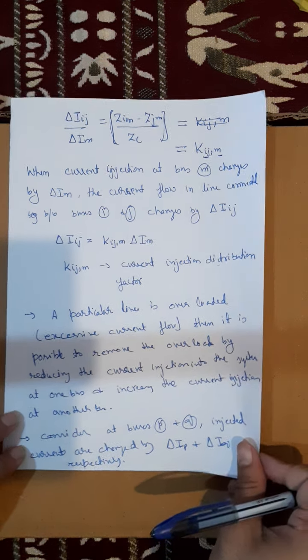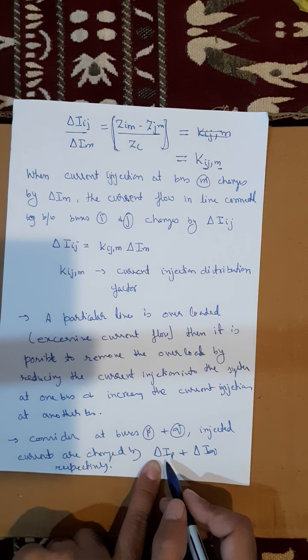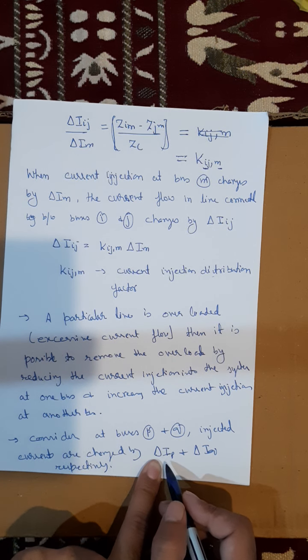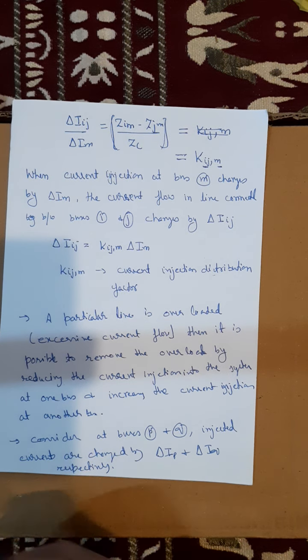Now, by superimposing the change in the current injections at bus P and bus Q, it causes the current in the line IJ to change.